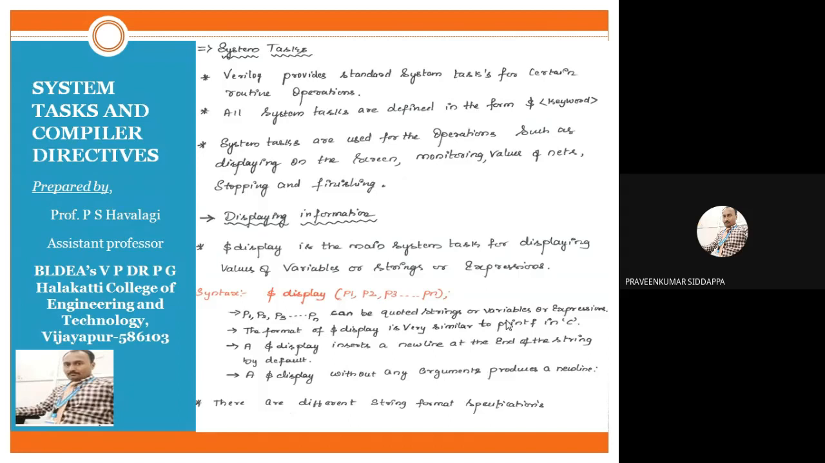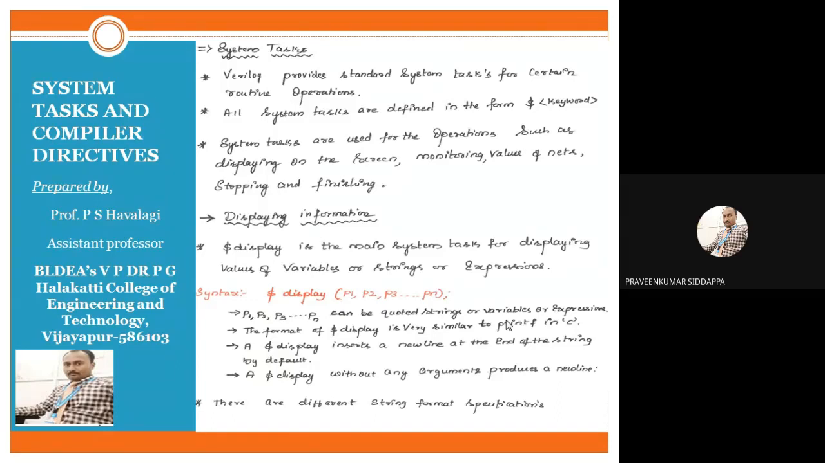Next, we have some string. That string I have to display on our screen. At that time we have to use $display as a system task. If any keyword begins with the dollar symbol, then we say those are system tasks.